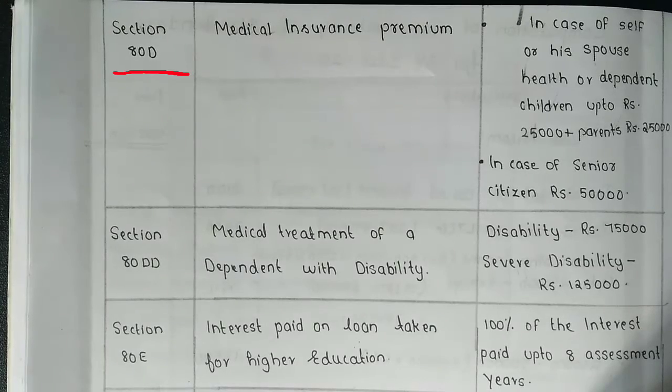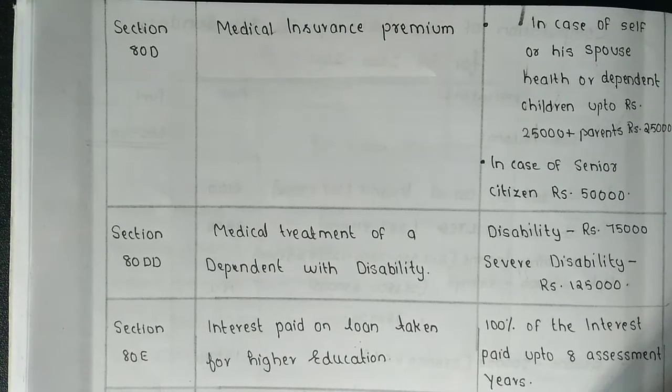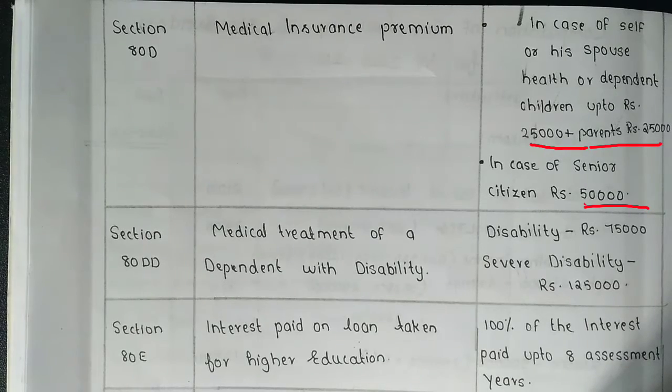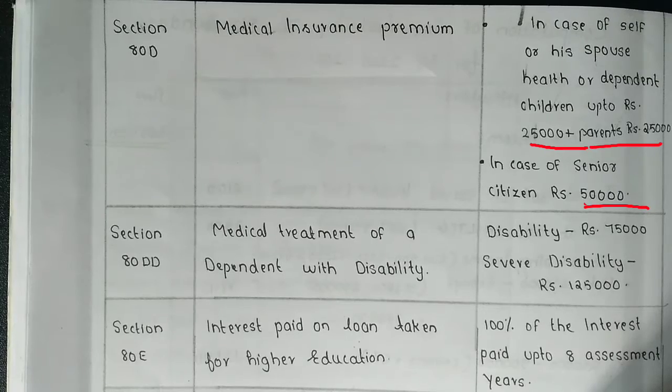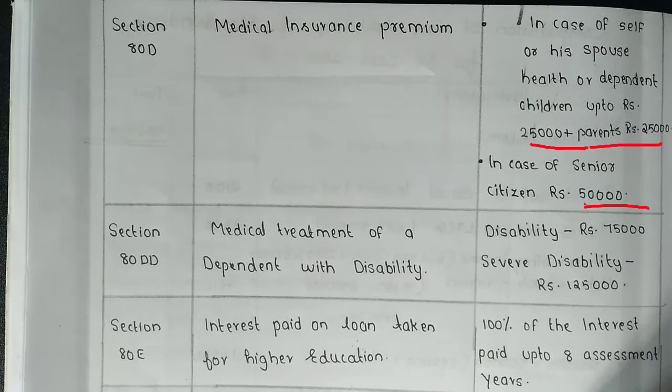The deduction coming under section 80D is medical insurance premium. In case of self, spouse, or dependent children, it is up to rupees 25,000, plus parents rupees 25,000. It means in case of children or other people, the limitation is rupees 25,000, and in case of a senior citizen, it is rupees 50,000. I hope it's clear for you.